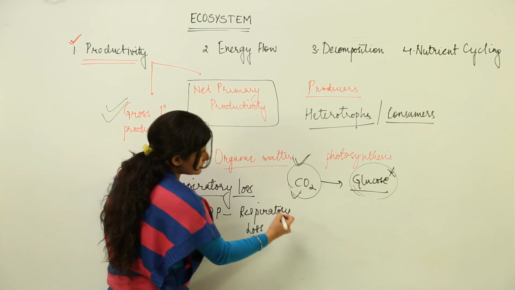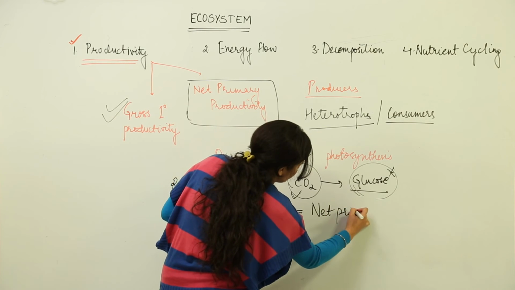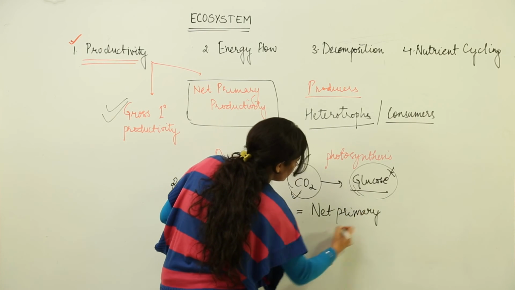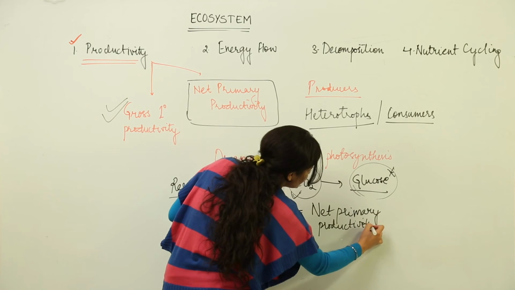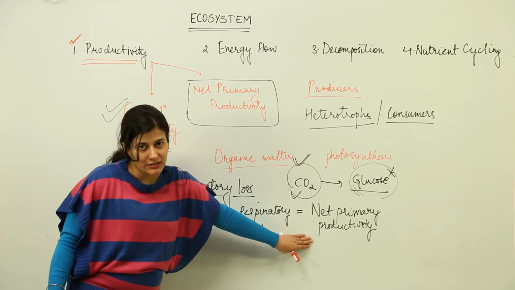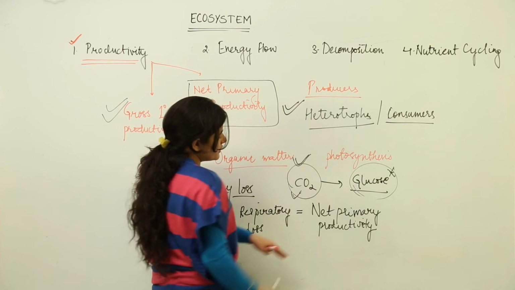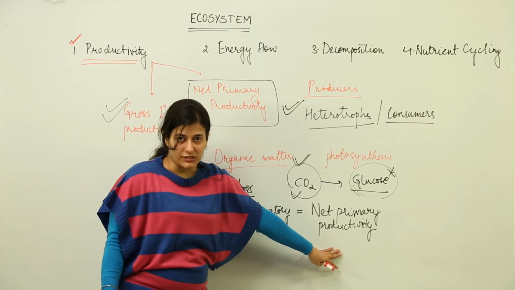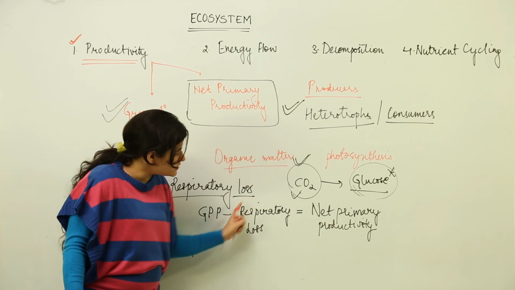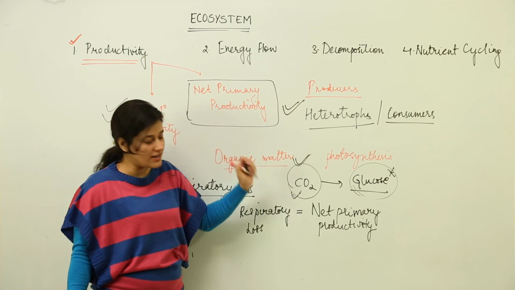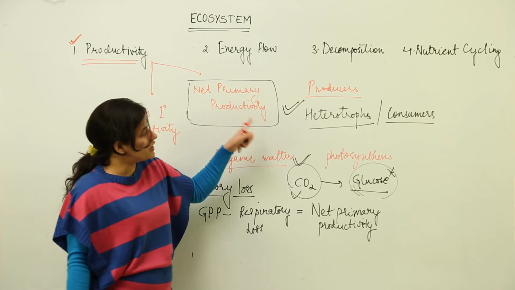So GPP minus respiratory loss would be net primary productivity. Now why do I call it net? Because here I am going to step further in productivity, that I have to talk about secondary productivity. So that productivity or that much biomass which is available to the heterotrophs, that is known as net primary productivity. I hope I am clear with this GPP and NPP concept, that it is the respiratory loss done by the producer itself which determines how much the net primary productivity would be, how much of the productivity would be available